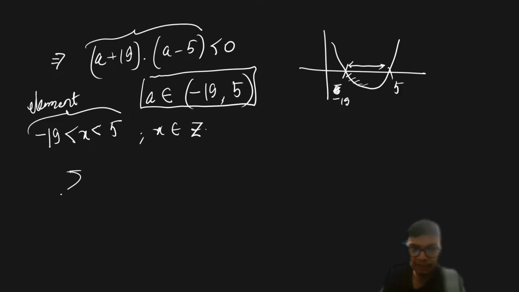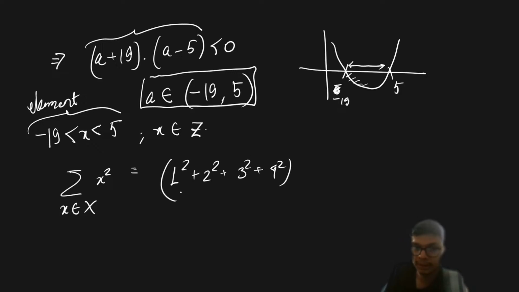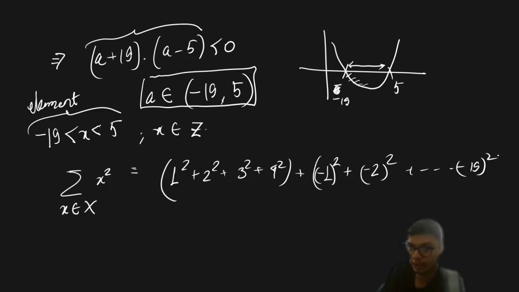So from this, if I try to find the sum of the squares of all the integer x inside this set X, then this is going to be 1 square plus 2 square plus 3 square plus 4 square, right? And the negative ones, the square of the negative is again positive, so minus 1 square is going to be 1 square, minus 2 square is going to be 2 square, right? And so on up to minus 19 square, right?